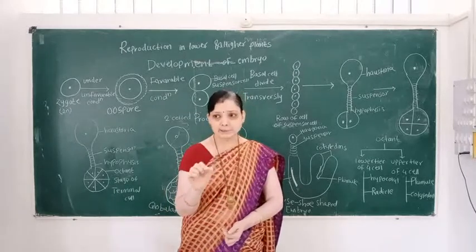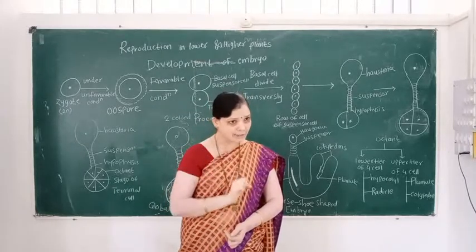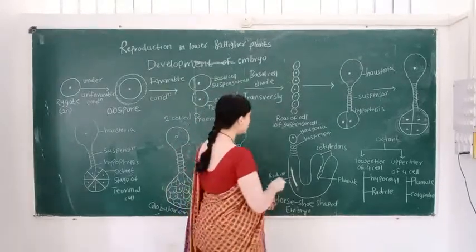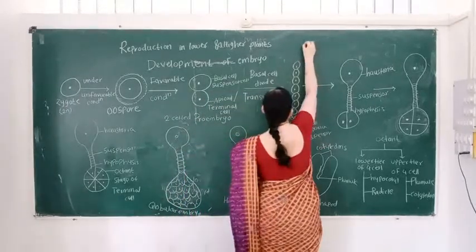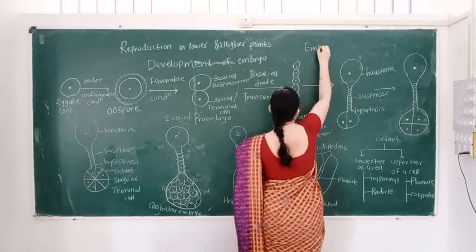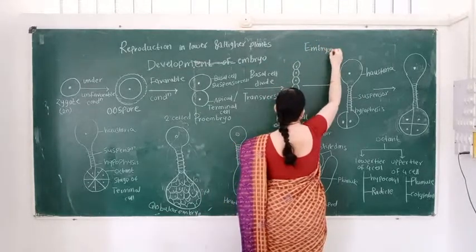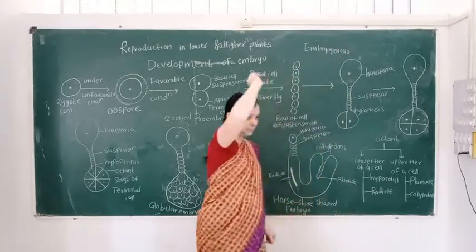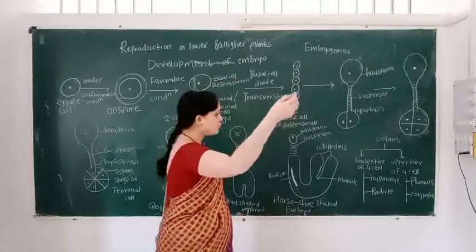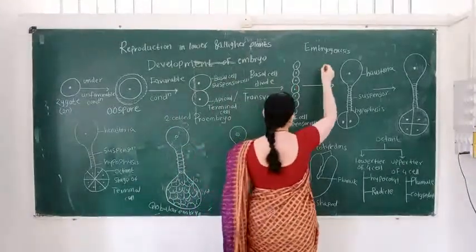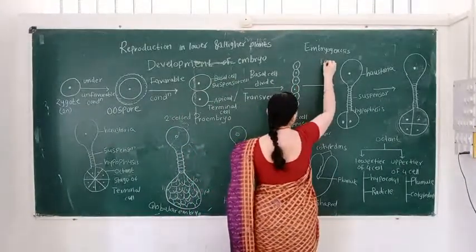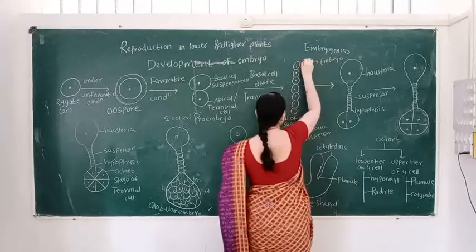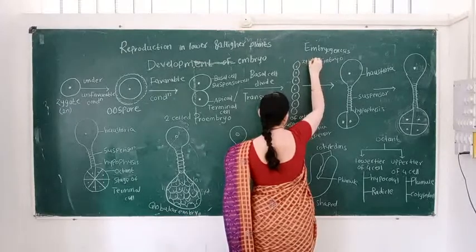Formation of the embryo from the zygote is called embryogenesis. What is embryogenesis? Genesis means formation. In embryogenesis, there is formation of the embryo, and this embryo is formed from a zygote.